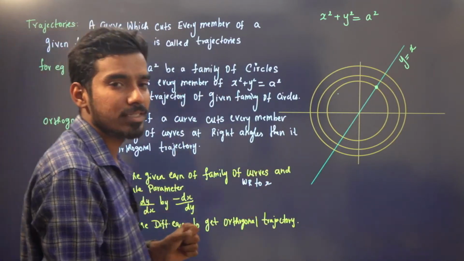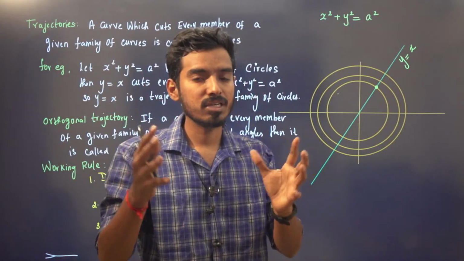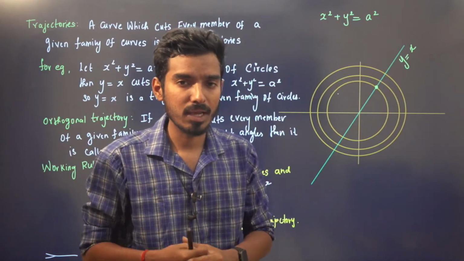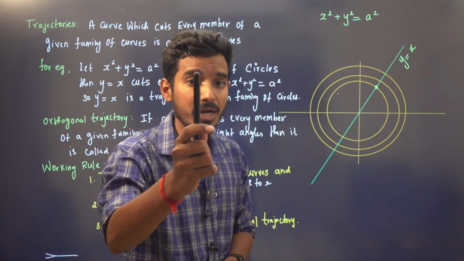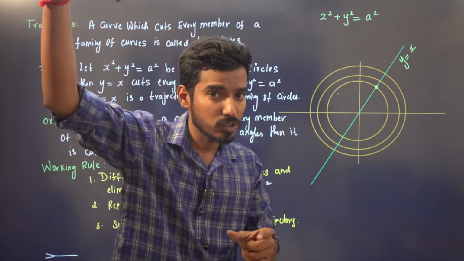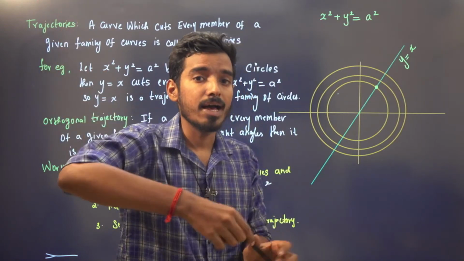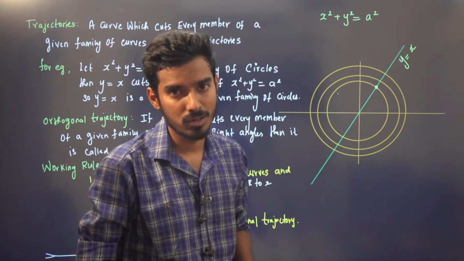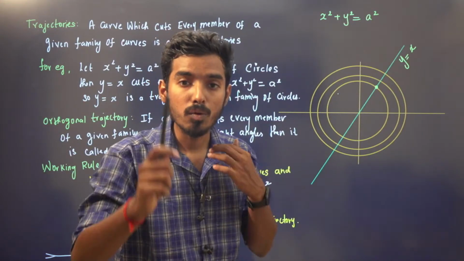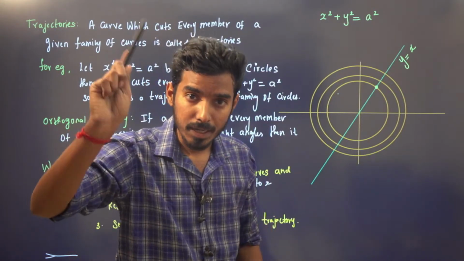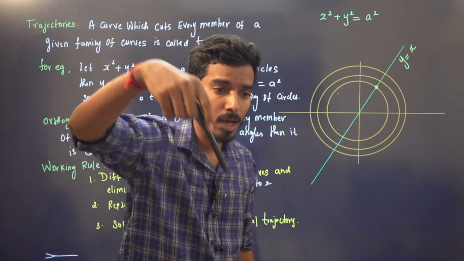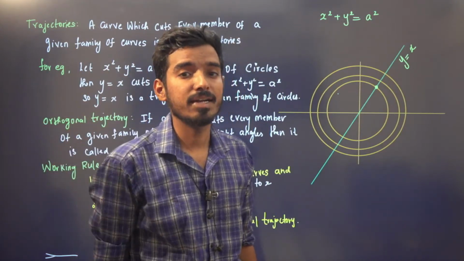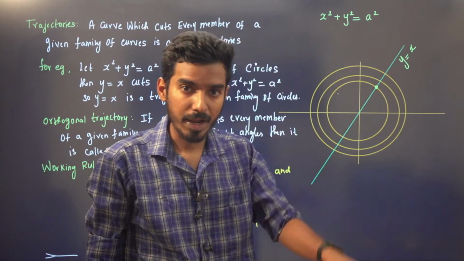Now how to find the orthogonal trajectory? They will give a family of equations. You need to find one curve that has to cut every member in the family as well as cut at right angles. What is that curve? That is what we want to find. So how to find that curve?